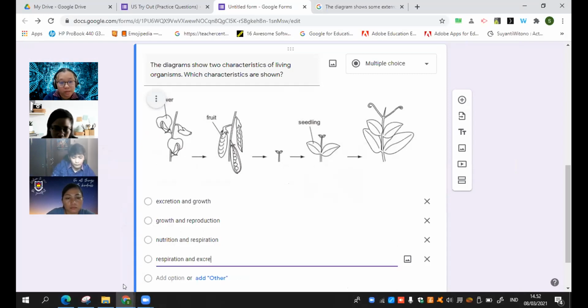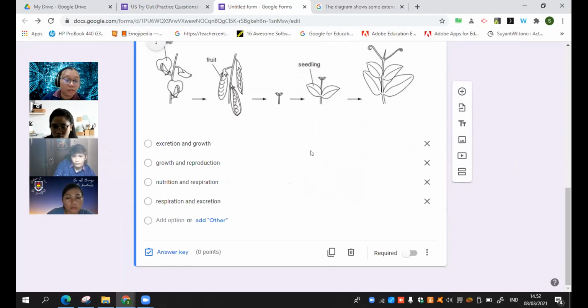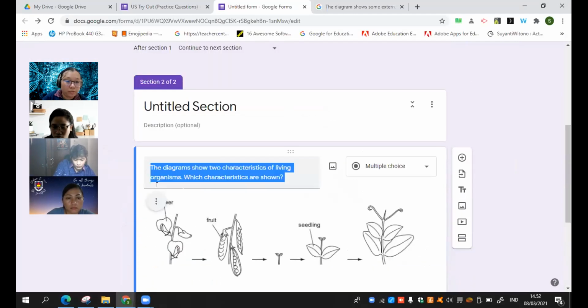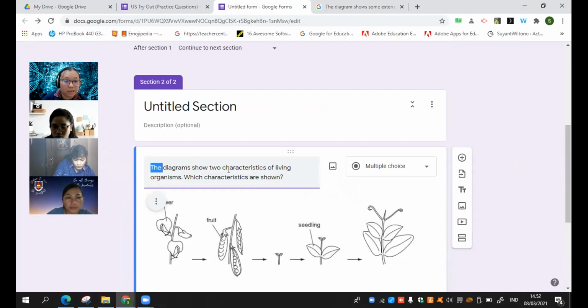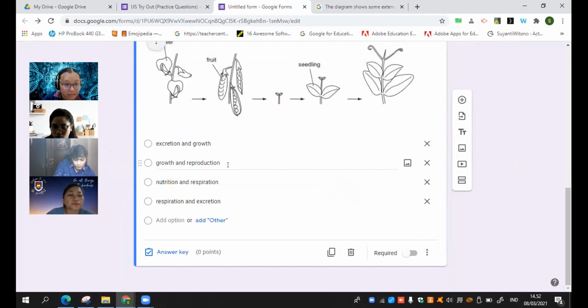Now, one more thing to make it safer, like I said, if it is shuffled, at least in the class, they cannot ask each other. Of course, do not put the number in here. If you put the number, that will be game over. They will know directly if it is shuffled. Don't put the question number here. Just leave it empty, just directly the question.